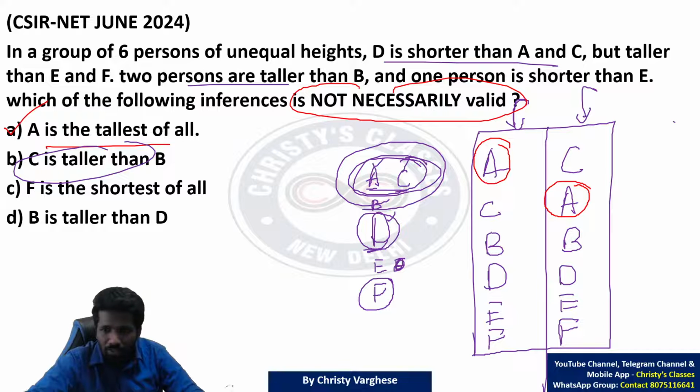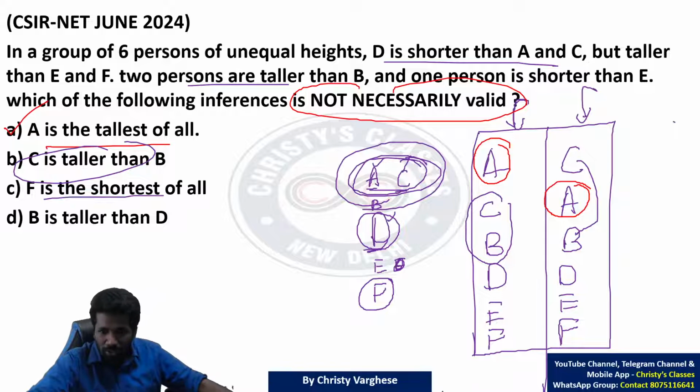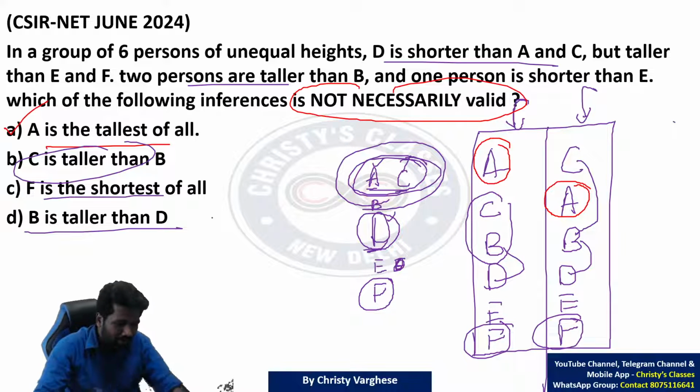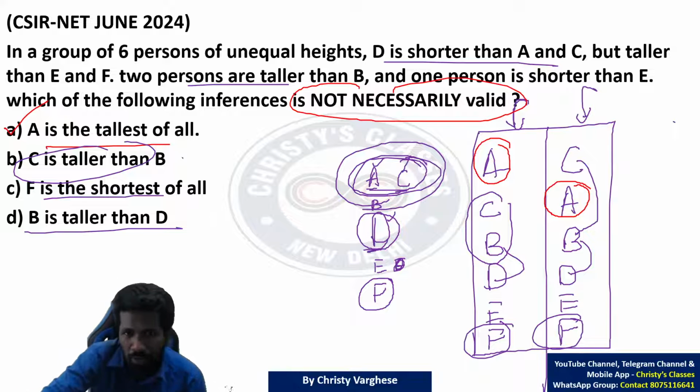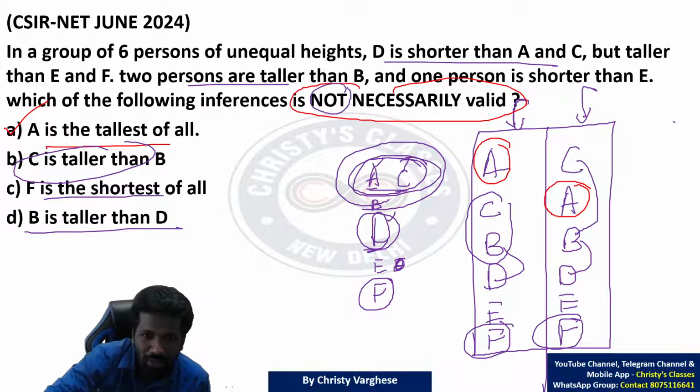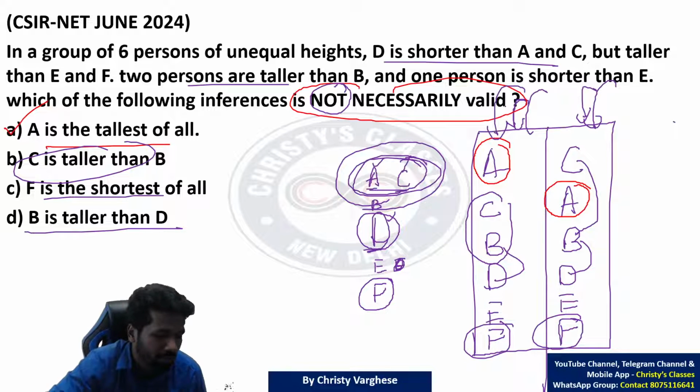Why? C is taller than B. दोनों reality में C above B है ना. C above B है दोनों parallel realities में. F is the shortest of all. दोनों parallel worlds में F is the shortest. B is taller than D. दोनों realities में B is above D. They are necessarily valid. Yeah, if you don't read a question properly also, if you don't see this word not, you may get a wrong answer. If you don't take these two realities, you only take this reality, you will get a wrong answer.